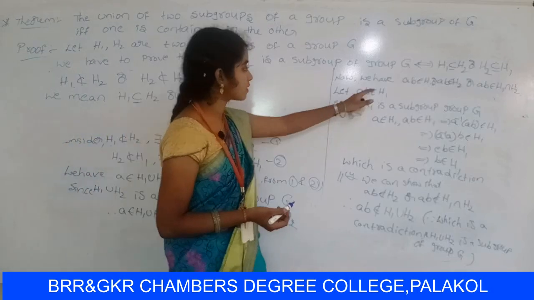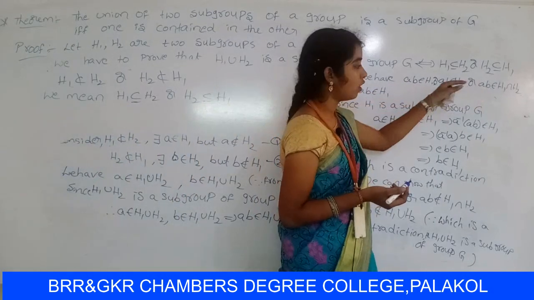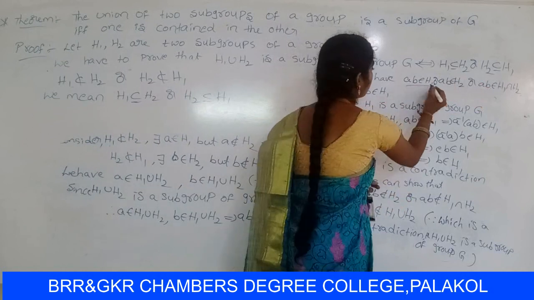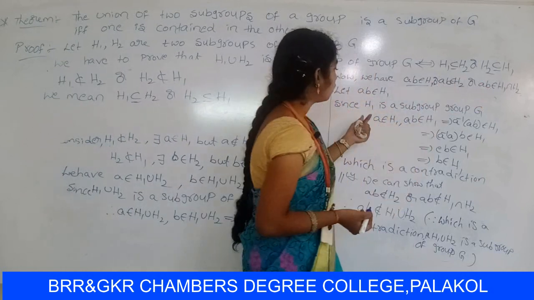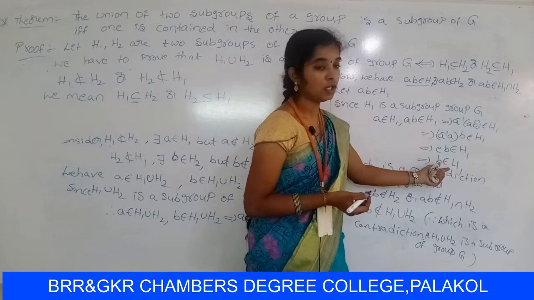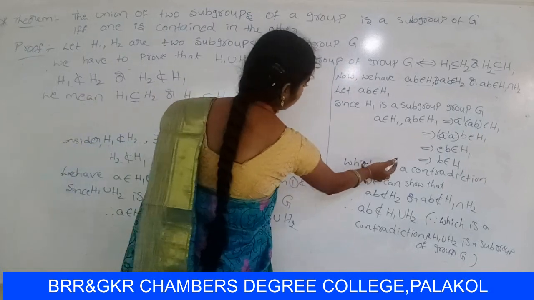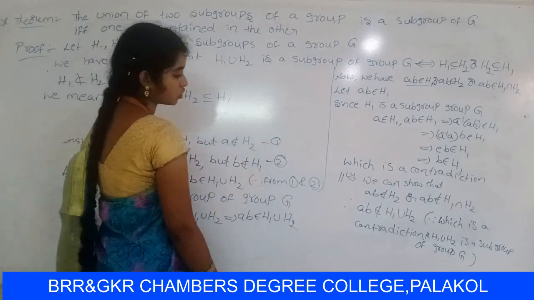So it can be written as AB belongs to H1 or AB belongs to H2 or AB belongs to H1 intersection H2. Let us consider AB belongs to H1. So A belongs to H1, so applying the properties, B belongs to H1. It is a contradiction because B does not belong to H1.